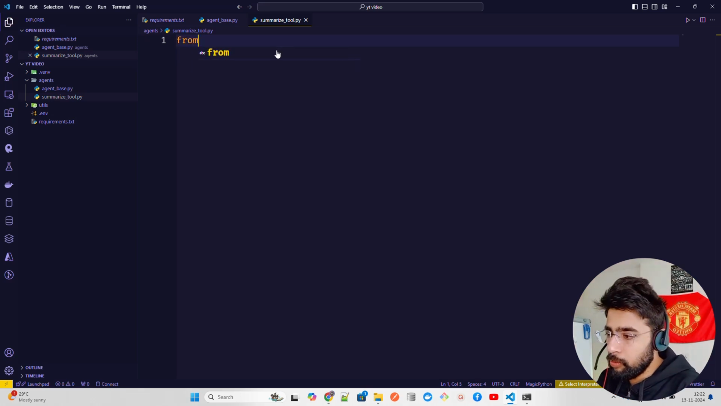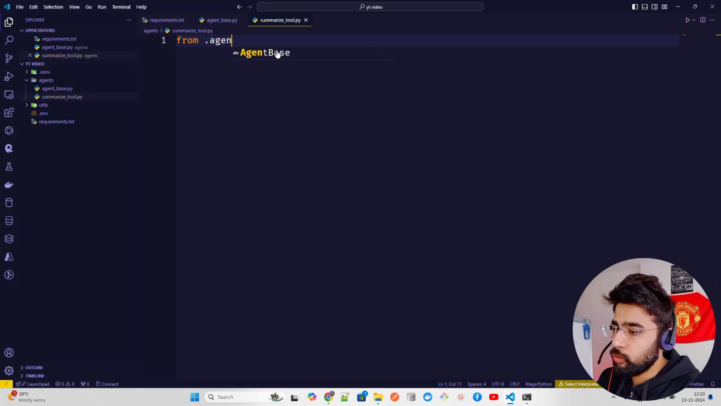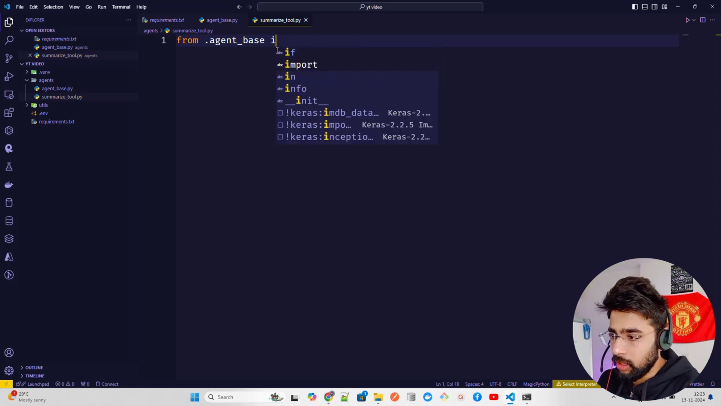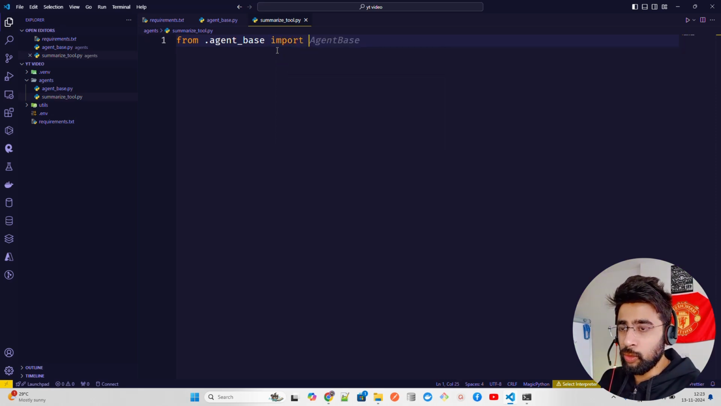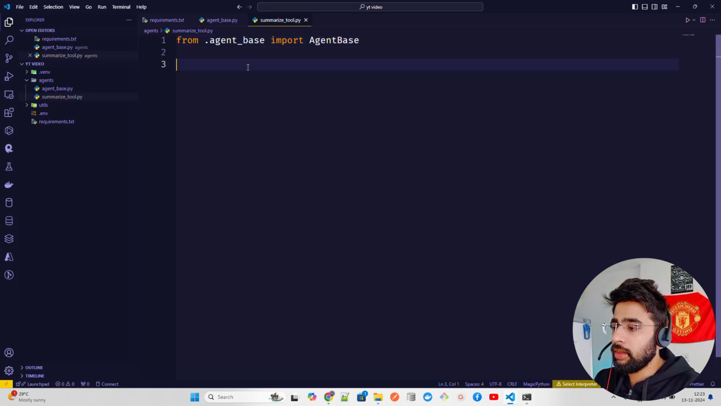So first of all, we have to import the LLM because that's what we're going to use for summarization. So how do we do it? Because we have this file in the same folder, the agent base, we're going to do dot agent_base. I think you can also create this in different folders, so basically make it more modular, guys. You can also do that. From .agent_base import AgentBase. So now we have imported our agent base.